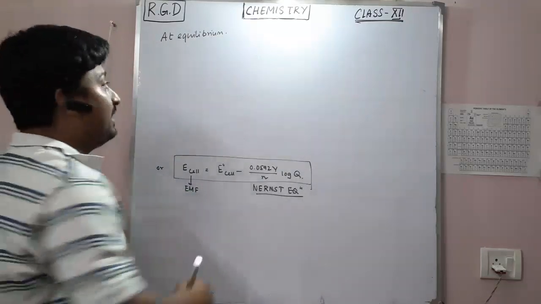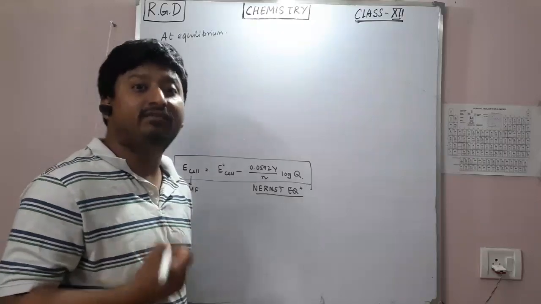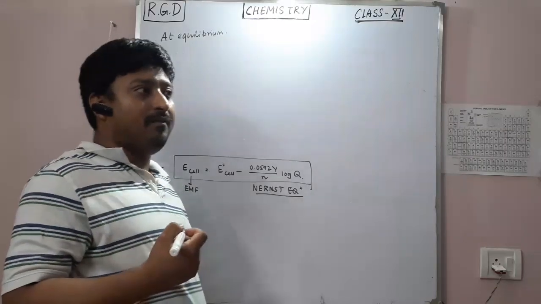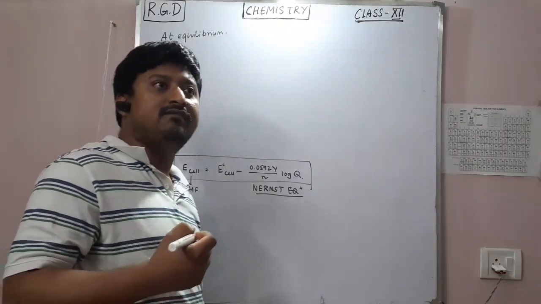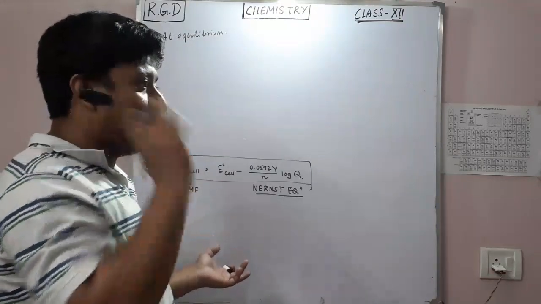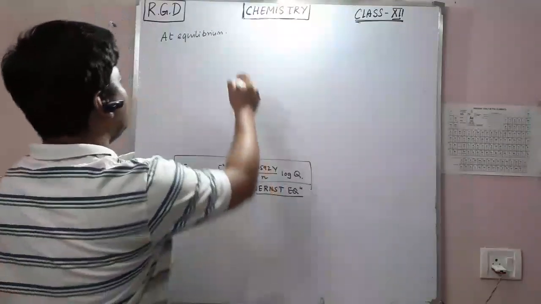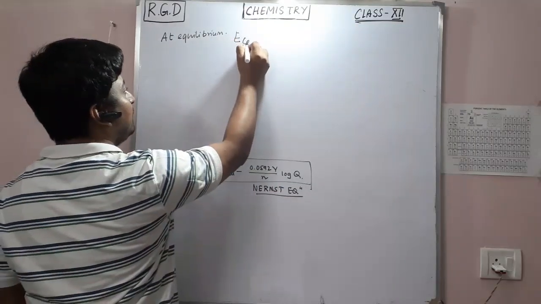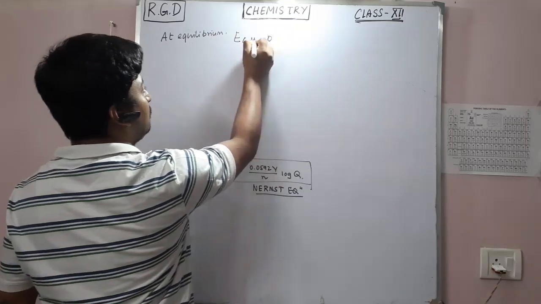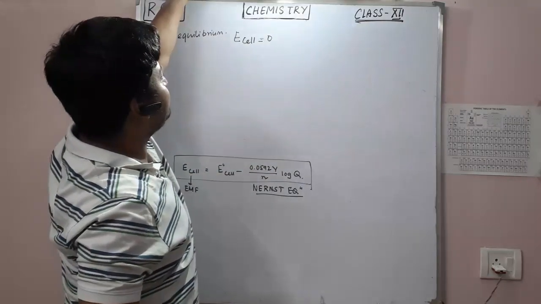In that case, the cell does not show any kind of deflection. When a battery is at equilibrium, that means the battery has EMF 0. So E cell is 0 at equilibrium.